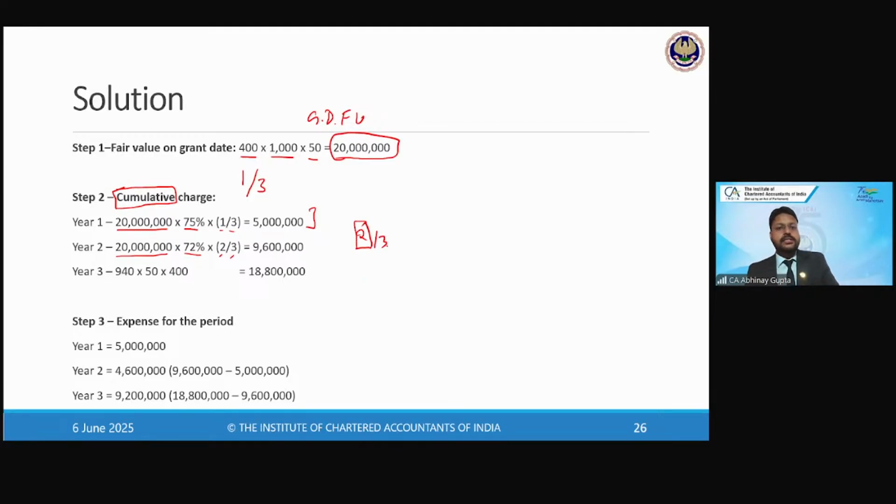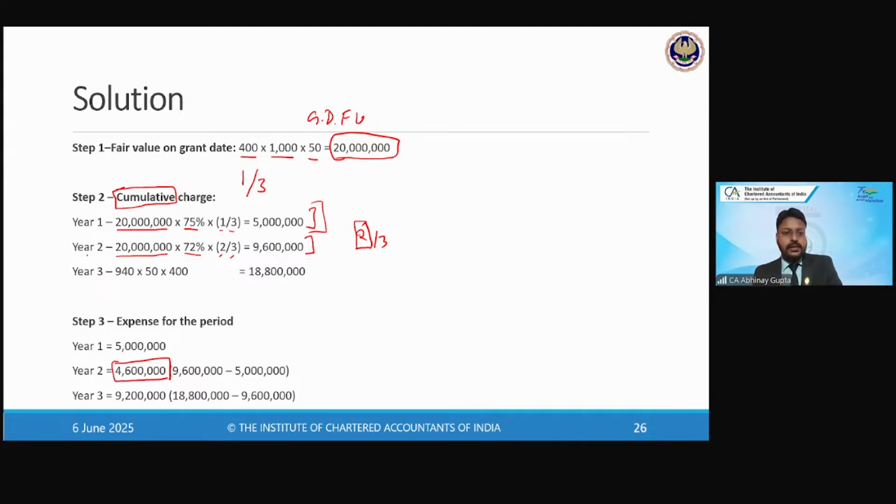We can't simply say 1 by 3 for year 1, 1 by 3 for year 2, and 1 by 3 for year 3. No, we have to do the calculation cumulatively. 1 by 3 for year 1, 2 by 3 for year 2, and 3 by 3 for year 3. Now the total cumulative expense is 96 lakhs. 50 lakhs has already been recognized in year 1 in the P&L. So the remaining 46 lakhs will hit the P&L for year 2.